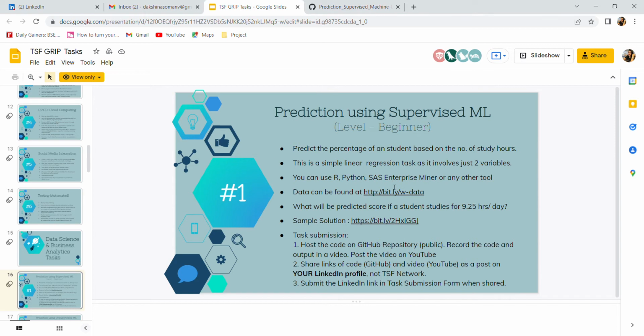given a task on prediction using supervised ML. The aim of this project is to predict the percentage of a student based on the number of study hours and also to predict the score if a student studies for 9.2 hours per day. The dataset is found in this URL. Dataset consists of two variables. The program is done using Python programming language. Let's move on to the project.